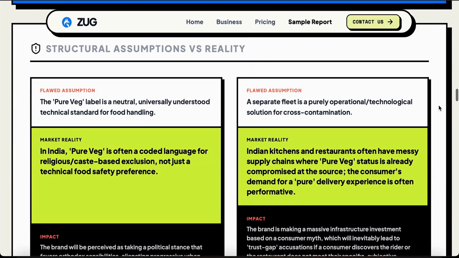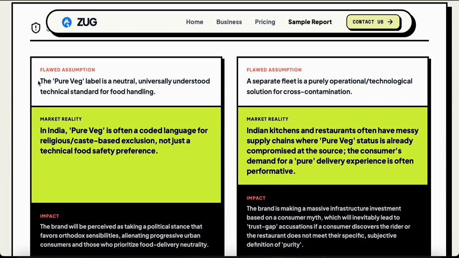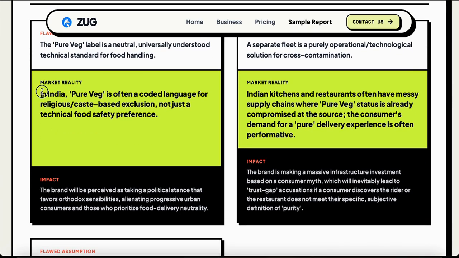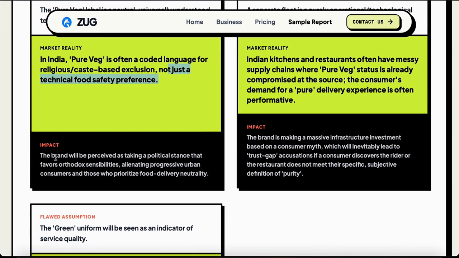These are some structural assumptions versus the reality. The assumption was that the pure veg label is a neutral, universal, understood, technical standard for food handling. The green fleet was intended to carry veg food, that's all, not a social division. But here is how the Indian market reacted. In India, pure veg is often coded language for religious and caste exclusion, not just a technical food standard preference. So it created an impact: the brand was perceived as taking a political stance that favors orthodox sensibilities, alienating progressive urban consumers, those who prioritize food delivery neutrality.